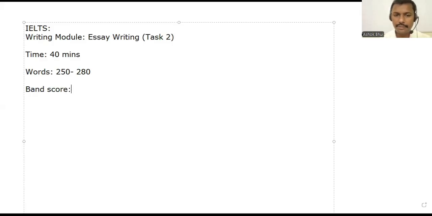Okay, and the band score for this, band score will be how much? It will be like two-thirds. Very good. Two-thirds will be the weightage. But when it will be analyzed, that time it is said like out of 9.